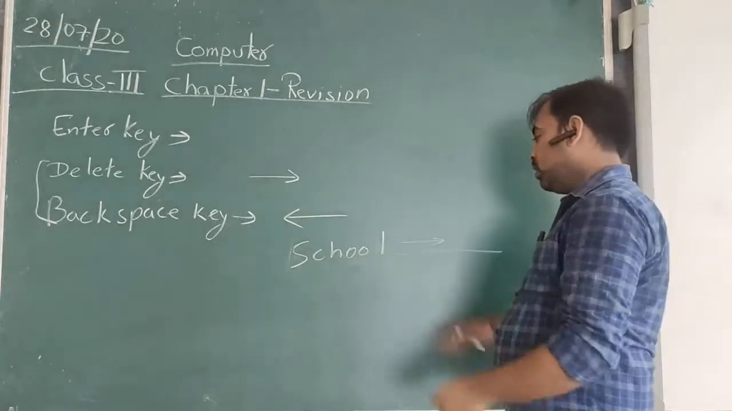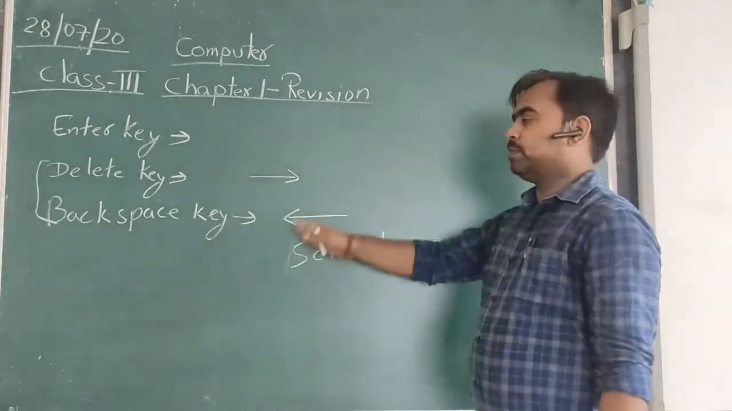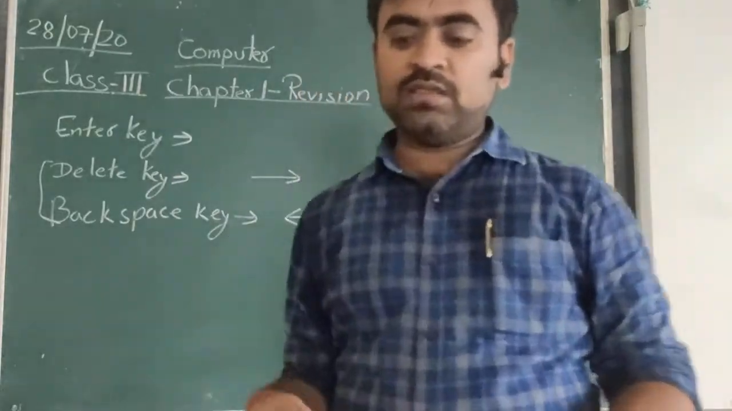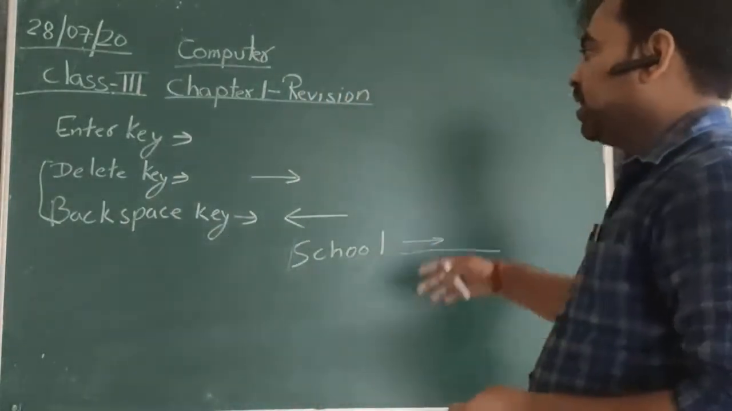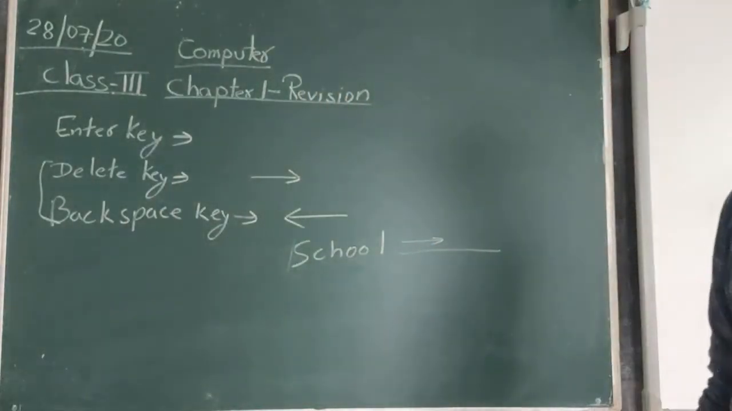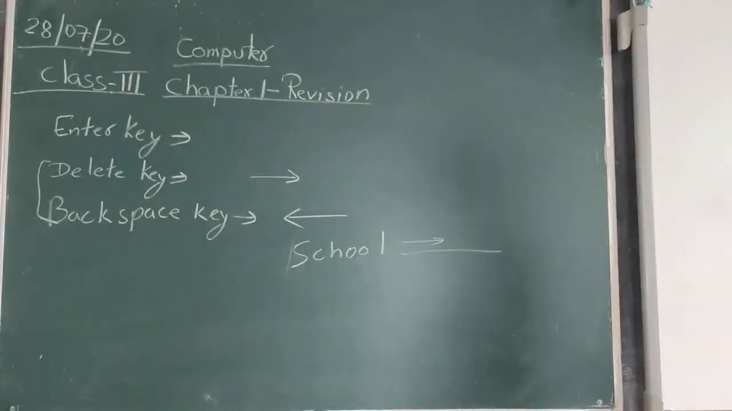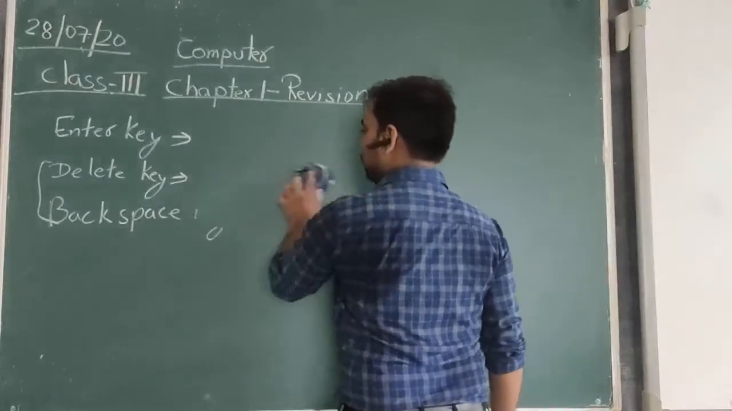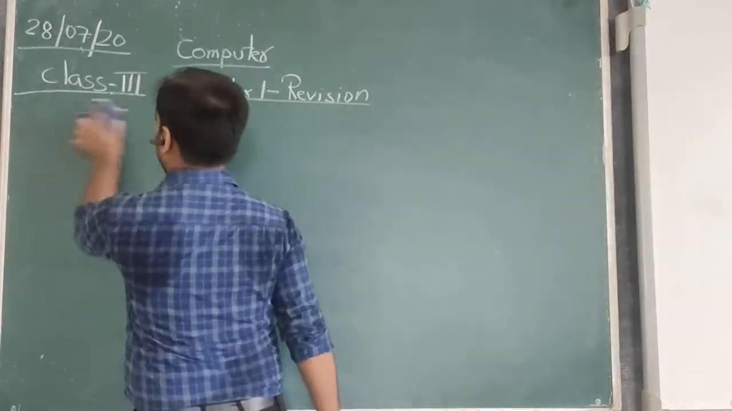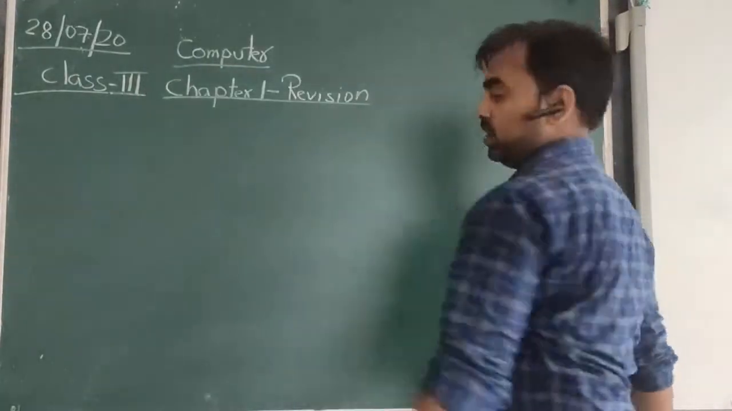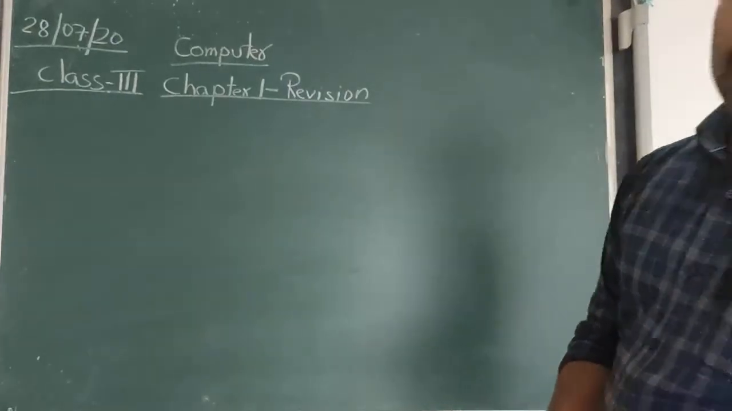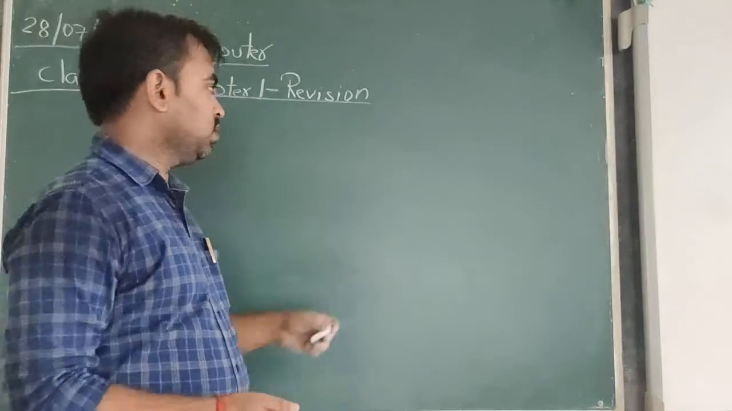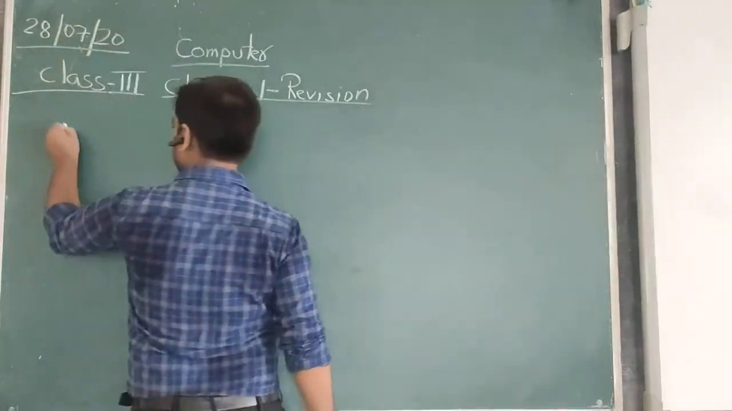Okay? It will move from left to right, whereas backspace moves from right to left. So these are some of the basic keys on the keyboard, and the next part which we are going to discuss is the mouse. The mouse is generally a pointing device.